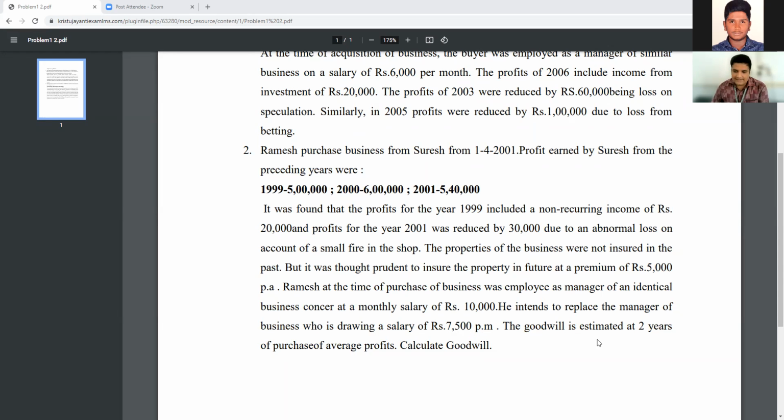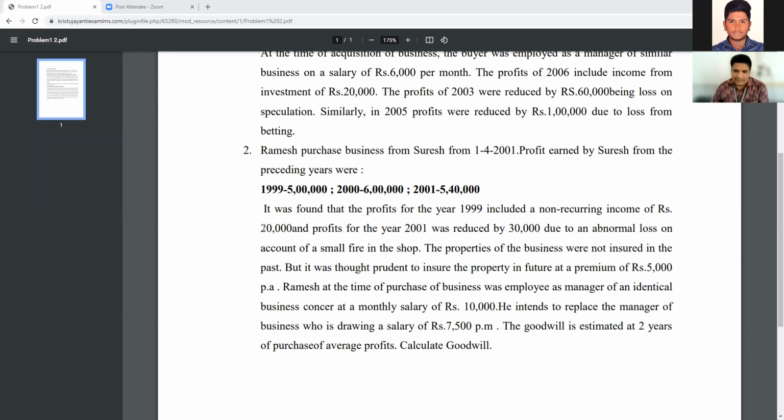So the goodwill is estimated at 2 years of purchase of average profits. Calculate the goodwill. So the goodwill amount we need to calculate here. Usually you are supposed to get 10,000 rupees, but instead of 10,000 rupees, you're getting 7,500. The remaining amount, what is the amount you are getting? That amount we need to calculate.